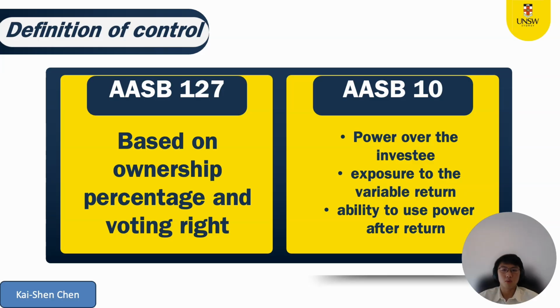For example, a 50.1% stake means control, but AASB 10 looks deeper. Even with 40% ownership, if you hold power, like contractual rights to direct key activities, you must consolidate.